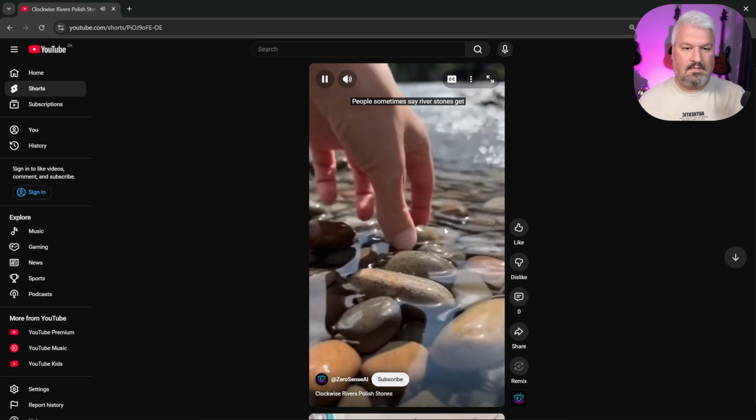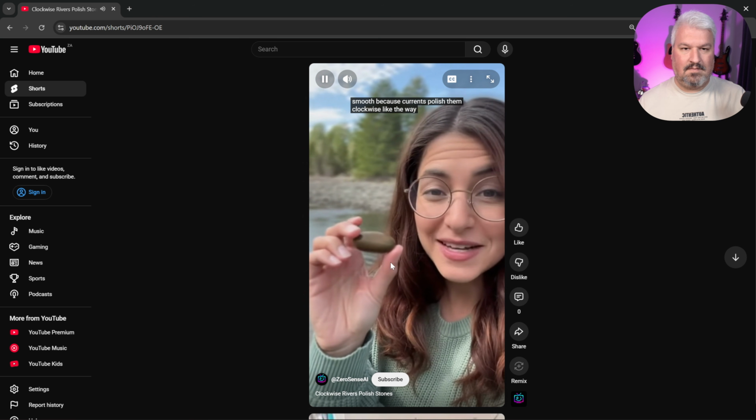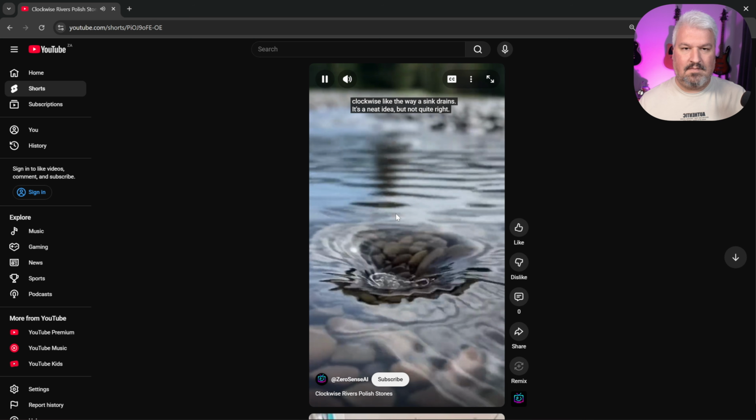People sometimes say river stones get smooth because currents polish them clockwise, like the way a sink drains. It's a neat idea, but not quite right.